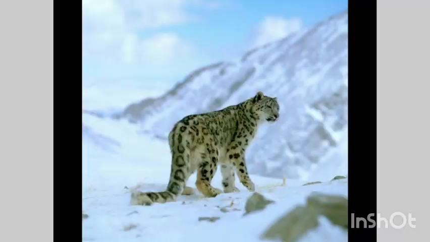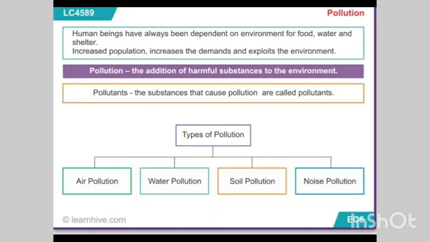Human beings have always been dependent on the environment for food, water and shelter. An increasing population increases the demand to exploit the environment. The addition of harmful substances to the environment is pollution, and the substances that cause pollution are called pollutants. Pollution has types: air pollution, water pollution, soil pollution and noise pollution.